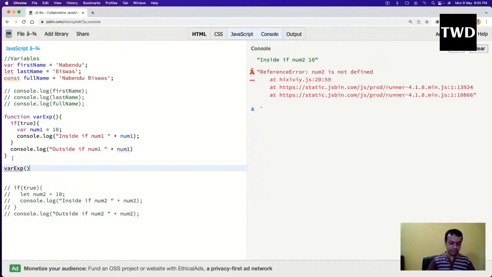JavaScript is mainly a function-oriented programming language. Any programming language is either function-oriented or object-oriented. Object-oriented programming languages are a bit tough. In them, everything is divided into classes, like C++ and Java. Here, everything is divided into functions.